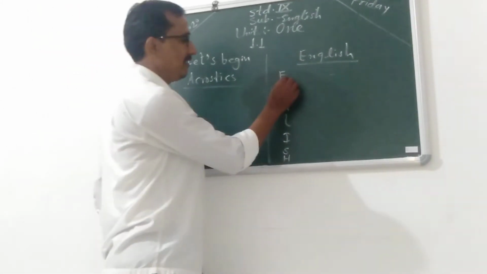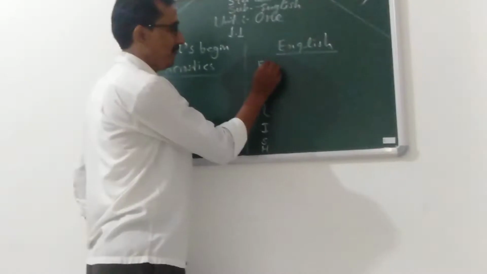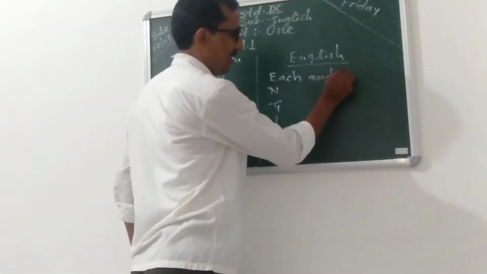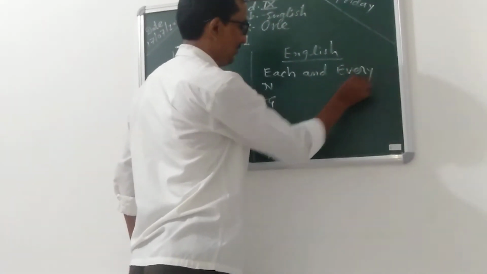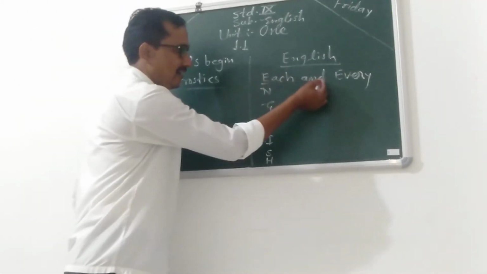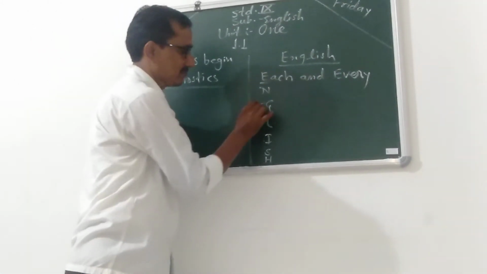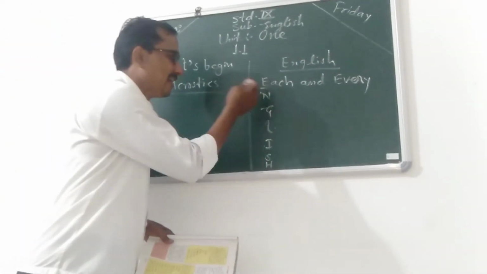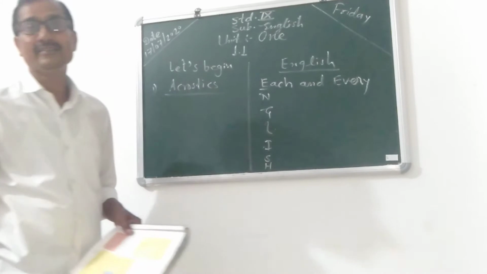For example, starting with E, then each and every letter. So you think and write down another line.